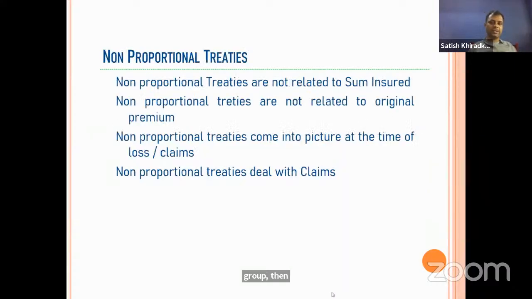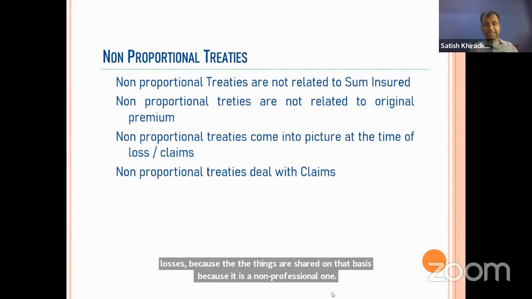Now non-proportional treaties. Proportional treaties are done. Now we are going for the non-proportional treaties, which are also called excess of loss treaties. These treaties are not related to the sum insured. This is related with the claims. Proportional treaties are related with what? Sum insured, because losses, premium, everything is shared on the basis and the proportion of the sum insured. But in non-proportional treaties, it is based on the claims or the losses, because things are shared on that basis.